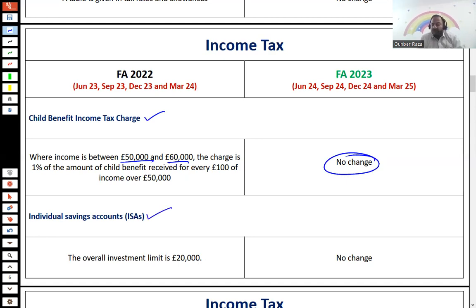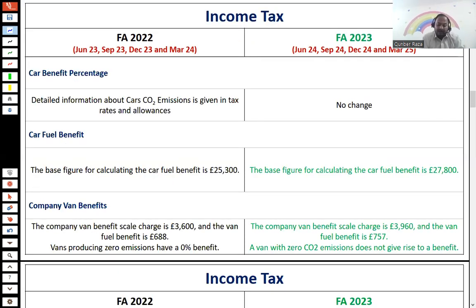Individual savings account: there was a limit of 20,000 with respect to the individual savings account. No change in that. If I move forward with respect to employment income, this slide in particular talks about employment income. With respect to employment income, the car benefit percentages remain the same.